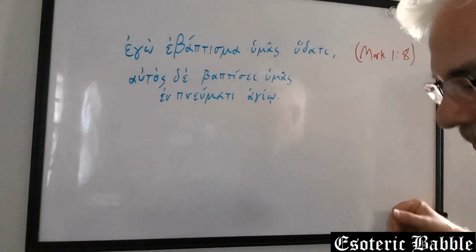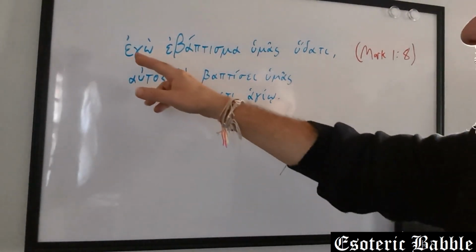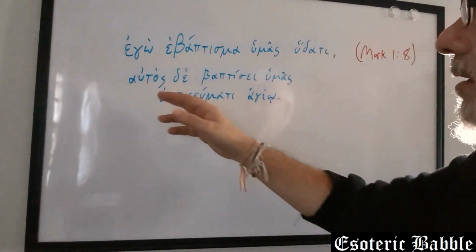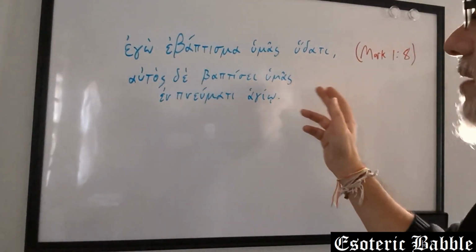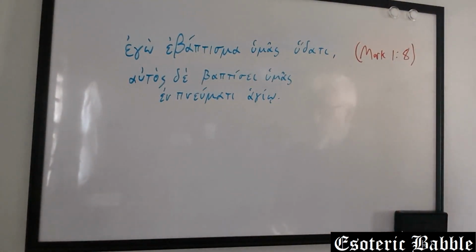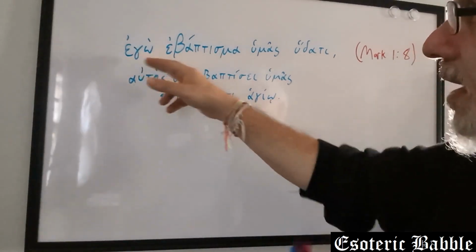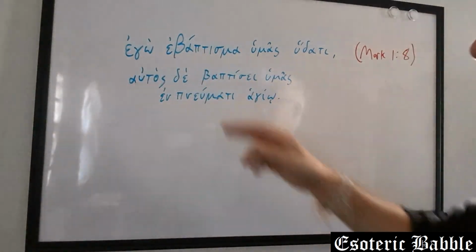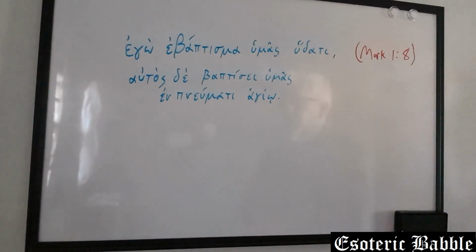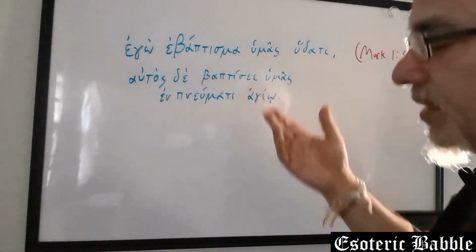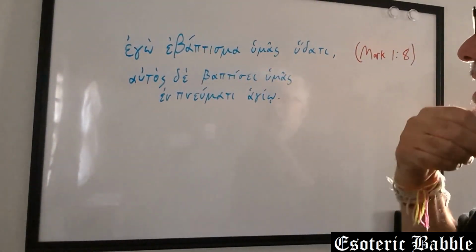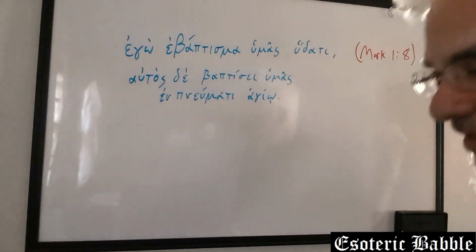Ego men ebaptisa hymas hydati, autos de baptisei hymas en pneumati hagio. So this word ego, we've probably heard the word ego. This is the word for I. This is nominative singular, it's the very same in Latin, and it is where we get the word ego. Ebaptisa means I baptized.